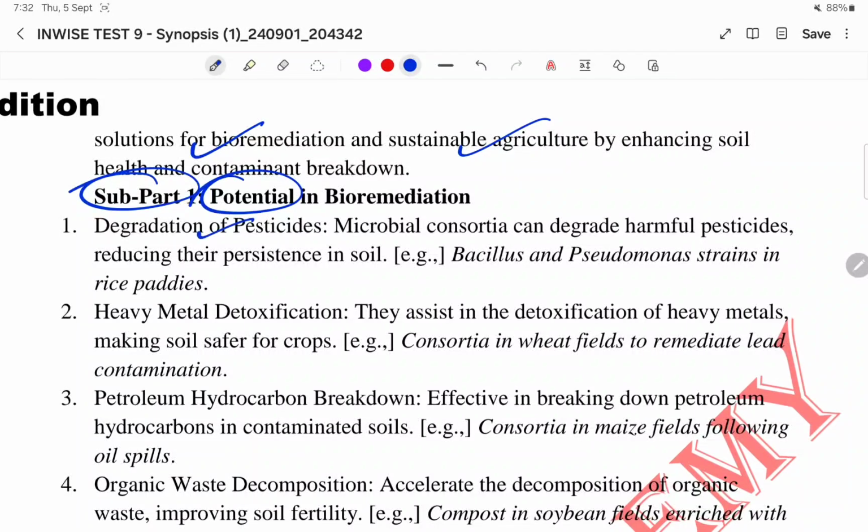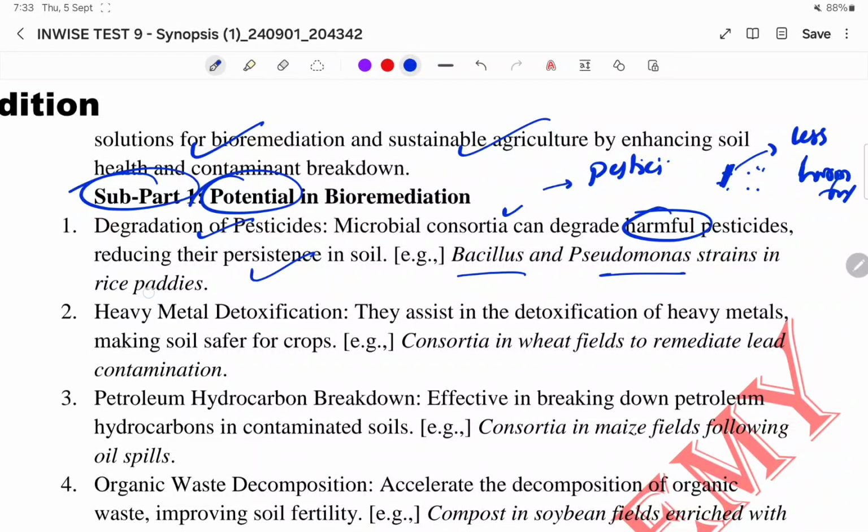First one, of course, degradation of pesticides. Microbial consortia can degrade harmful pesticides. Farmers are applying so many pesticides to the field, right? So these microbes break them down and convert them into less harmful chemicals. That is the meaning of it, right? Then Bacillus and Pseudomonas strains in rice paddies.